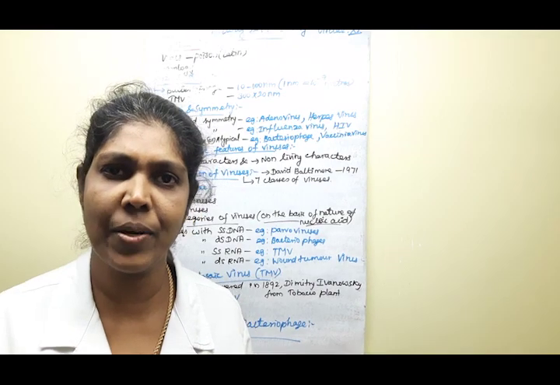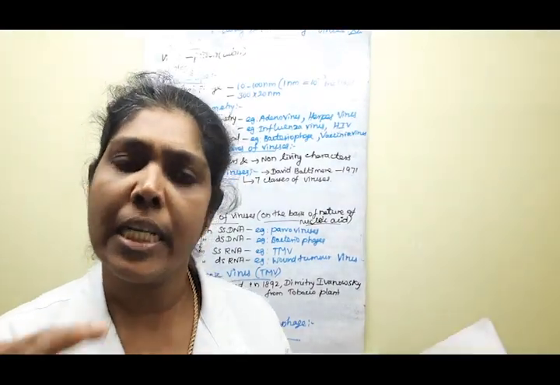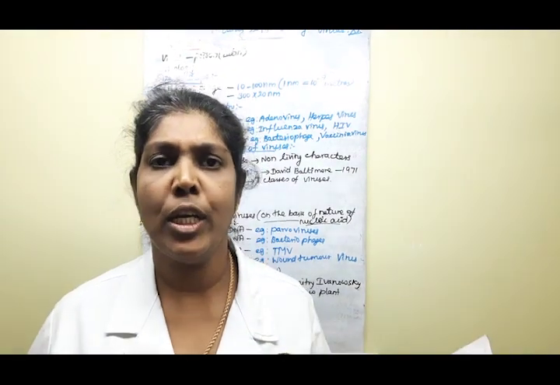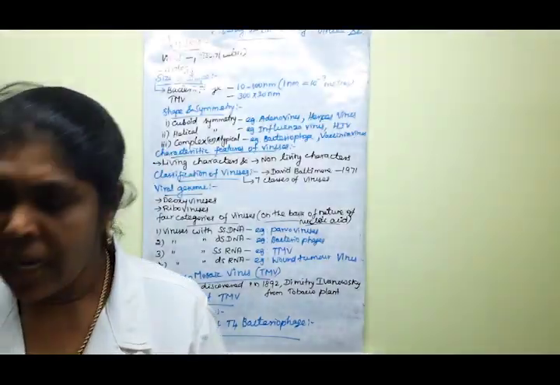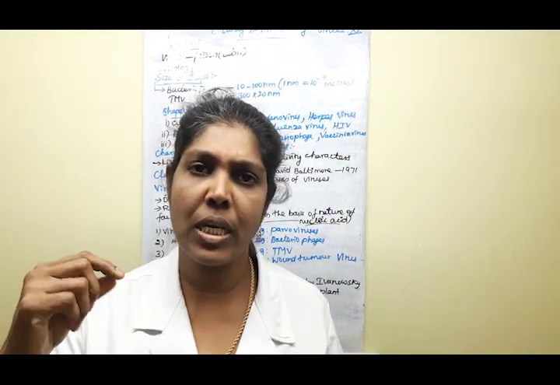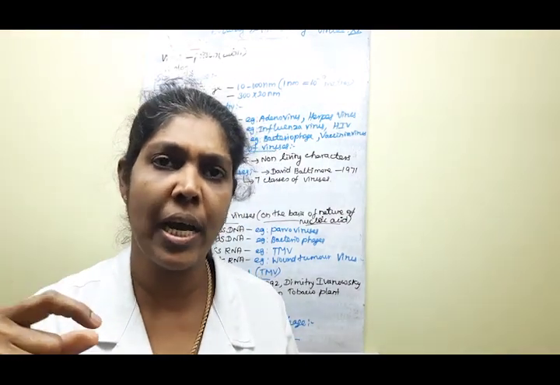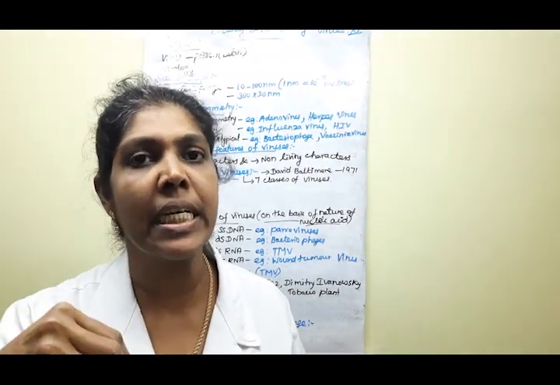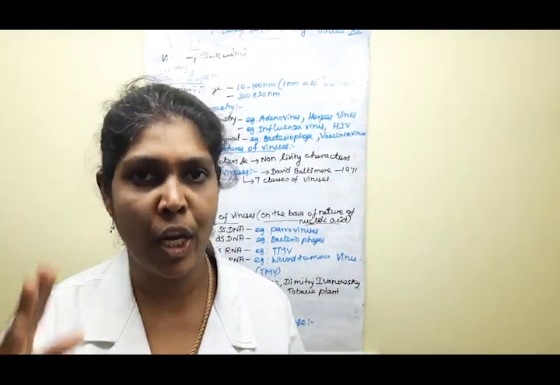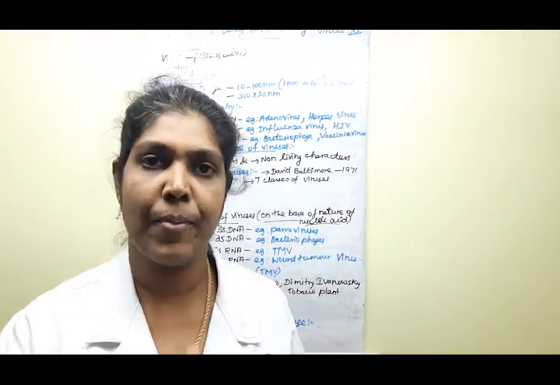Understood, children? Say yes or no. Normally, these viruses affect normal plants through aphids, and also through locusts, some grasshopper-like insects. These are the insects through which the virus affects normal plants.